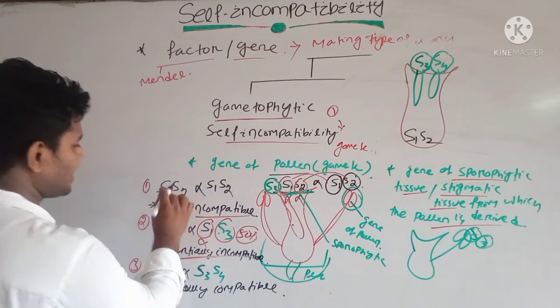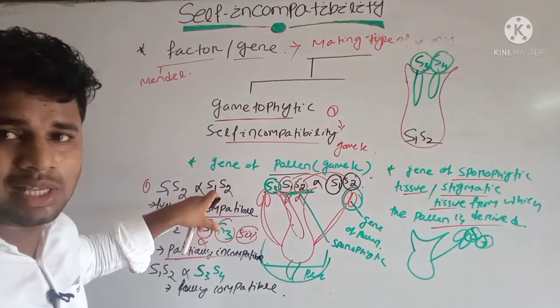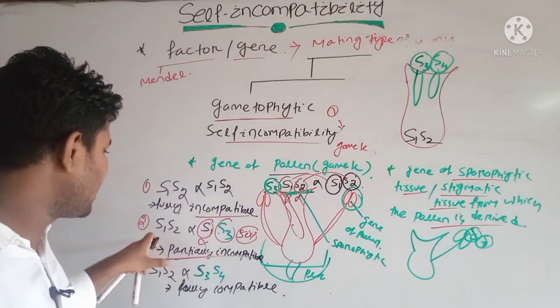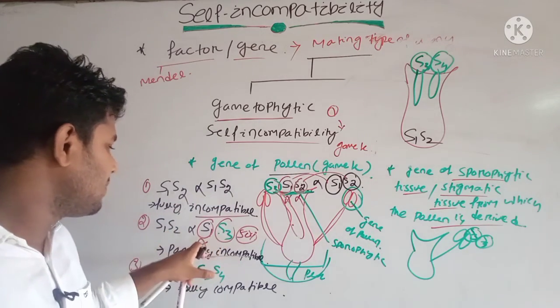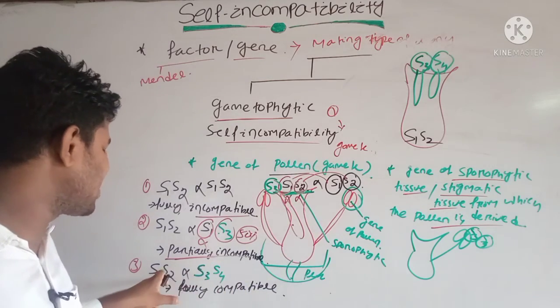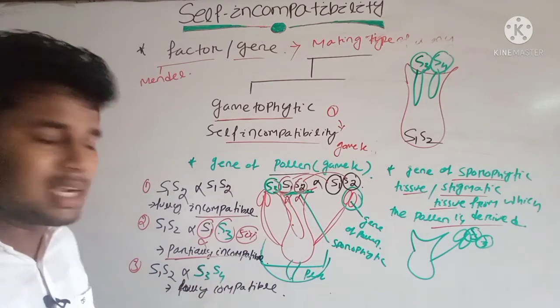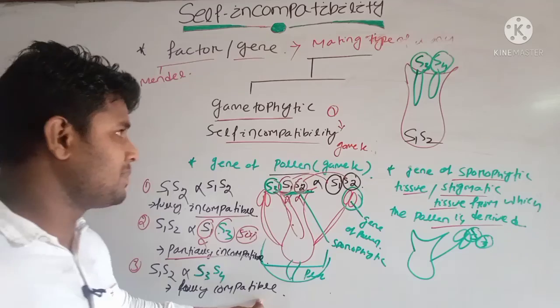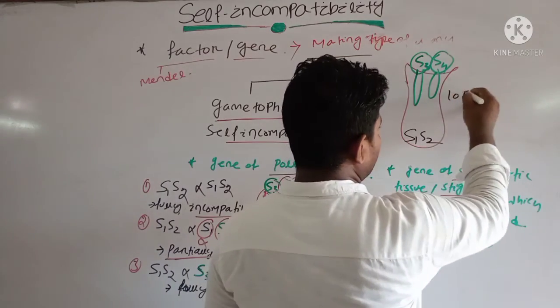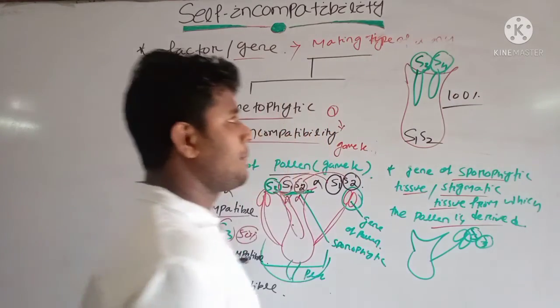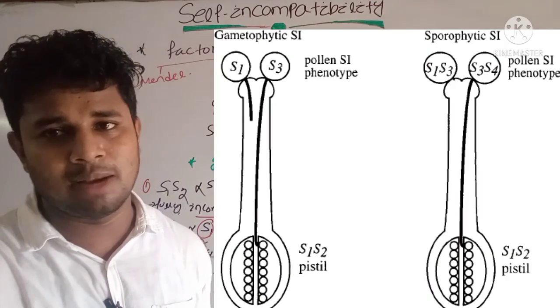First condition, S1 S2 crossed with S1 S2, it is fully incompatible. When S1 S2 is crossed with S1 S3, it is partially incompatible, and when S1 S2 is crossed with S3 S4, it is fully compatible type. That is 100% formation of pollen tube here. And this is called gametophytic self incompatibility.